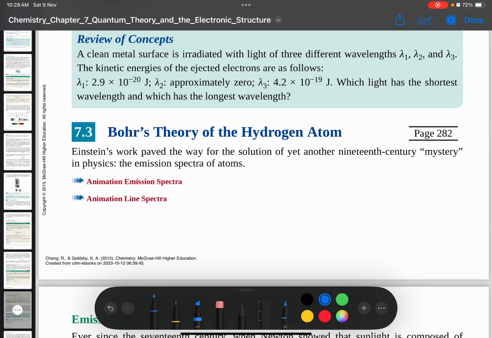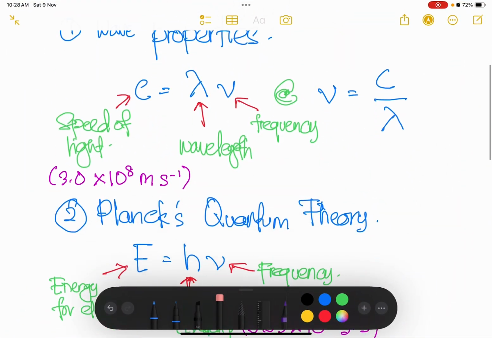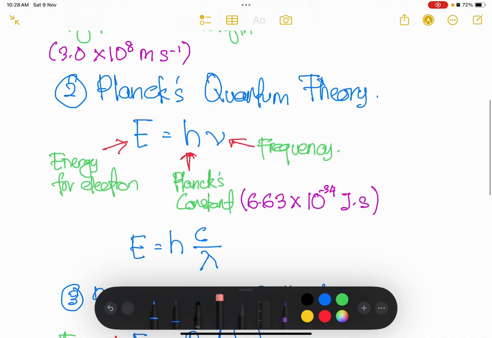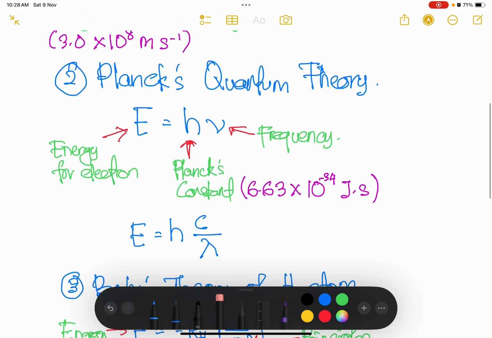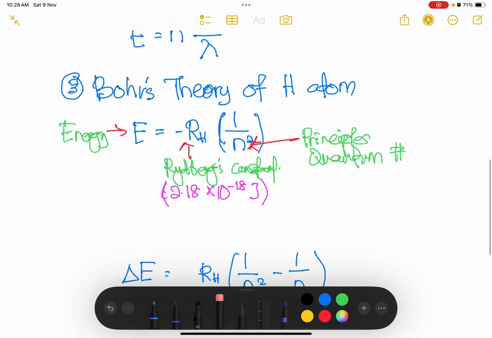Then from that experiment we continue with the Bohr theory of the hydrogen atom. Okay, sekejap. Summarize of the equation for Planck quantum theory is this one, these two. Okay, yang ini Planck quantum theory equation. Okay, then the last, Bohr theory.